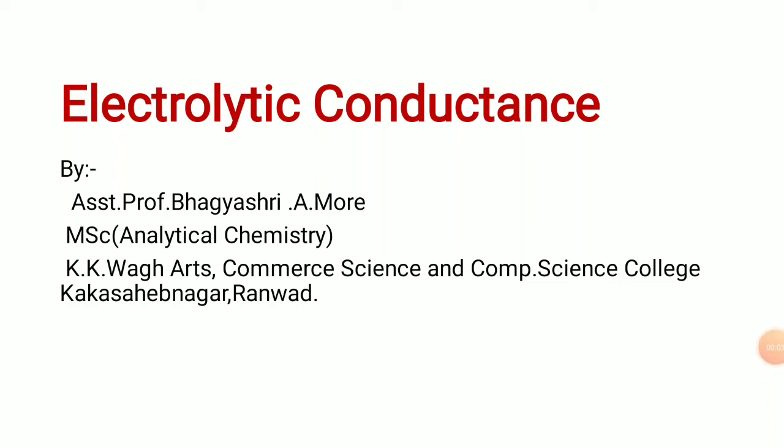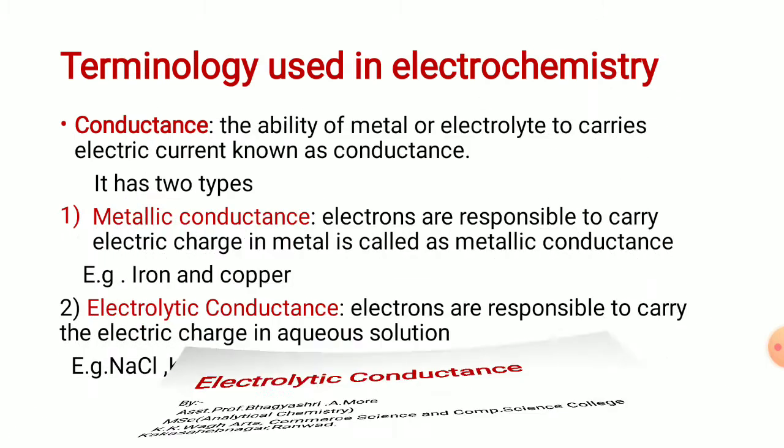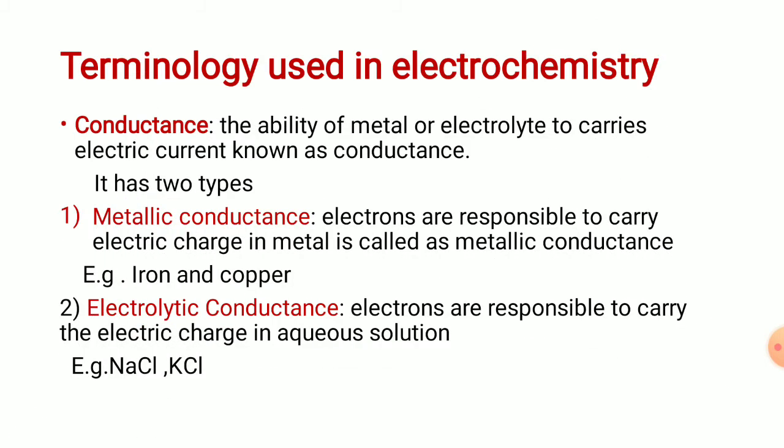Today I am going to discuss electrolytic conductance. This term is used in electrochemistry. So first we discuss the terms which are used in electrochemistry. First one is conductance. The ability of a metal or electrolyte to carry electric current is known as conductance.